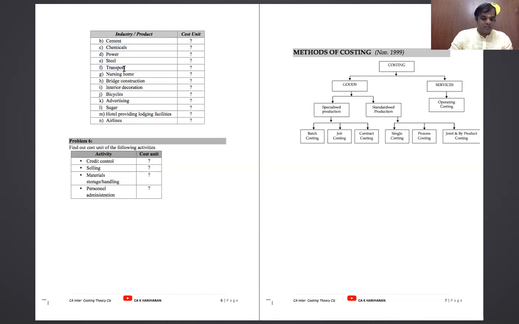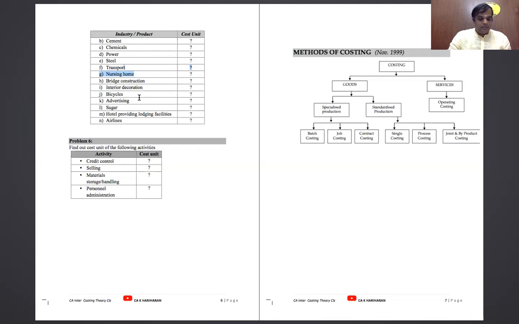Transport, what are the cost units? Passenger kilometer or ton kilometer. In case of passenger vehicles, passenger kilometer; in case of goods carriage, ton kilometer is a cost unit. Nursing home, like hospital, the cost unit is bed per day or patient per day. Bridge construction, each contract is a cost unit. Interior decoration, each job is a cost unit.